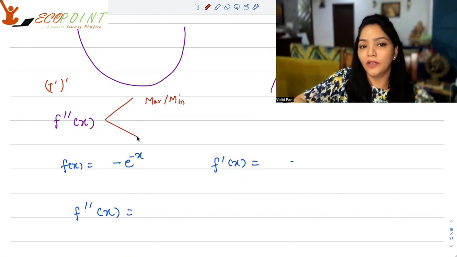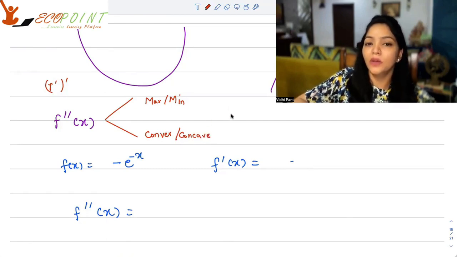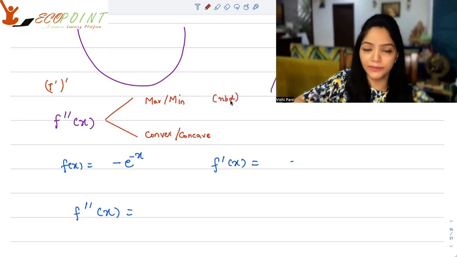And when you differentiate the same function twice, you can actually figure out about maxima, minima, or you can figure out convexity or concavity of the function. That is the shape. You can figure out the shape or curvature of the function. So when you are talking about maxima, minima using the double derivative, you're actually just looking in the neighborhood locally.